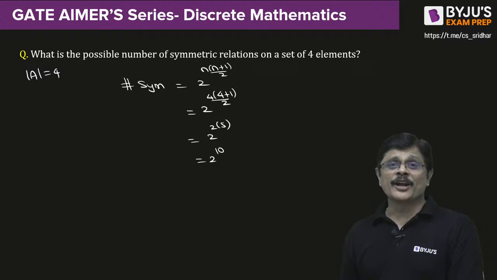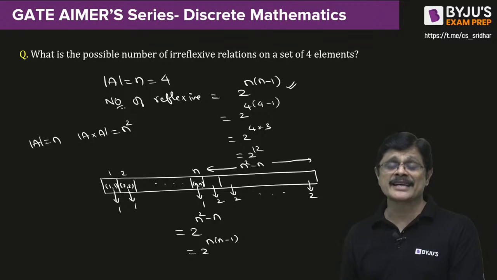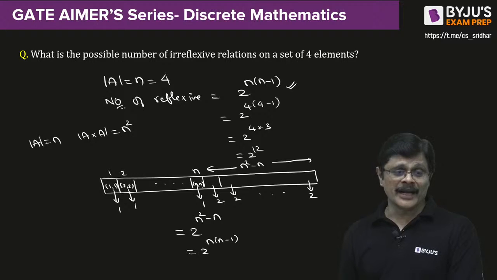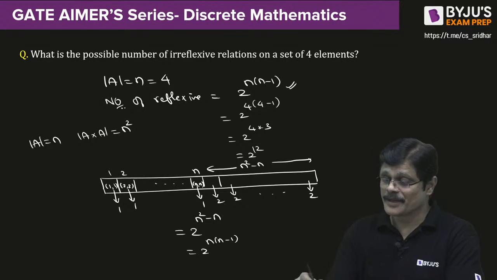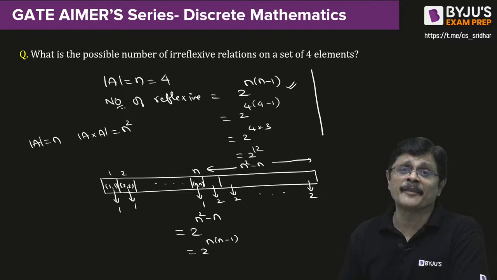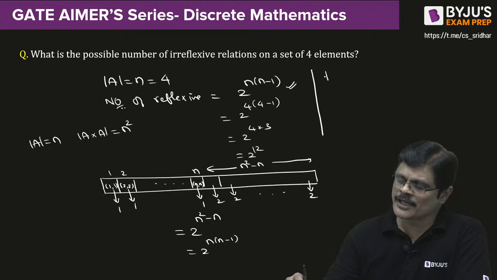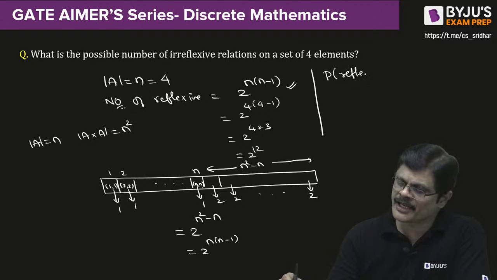See, this problem can also be made as a probability question, sir. This type of problem they can also ask as a probability question. That mixture is very, very possible, sir. Because for probability, what they can ask you: a relation is selected from a set containing 4 elements. What is the probability that it is a reflexive relation? So they can ask you the probability of a reflexive relation.